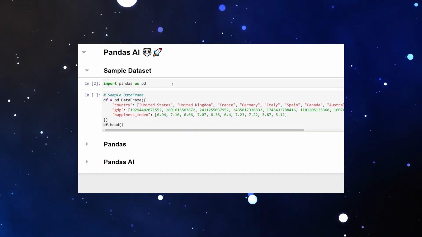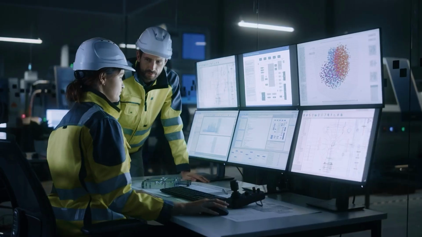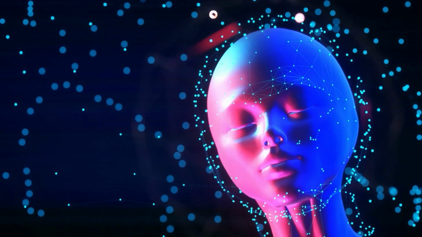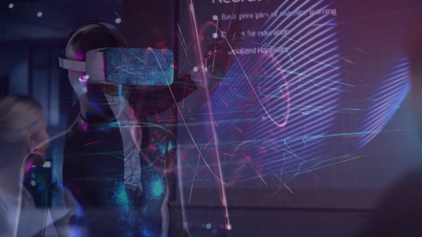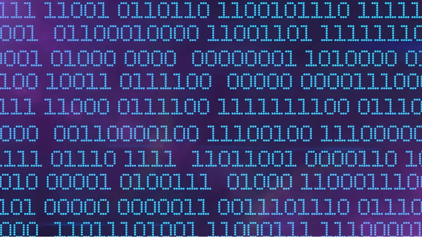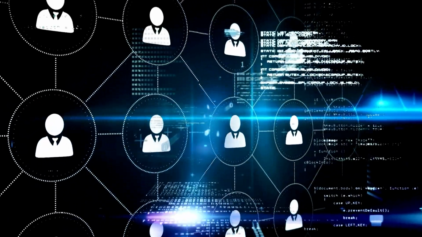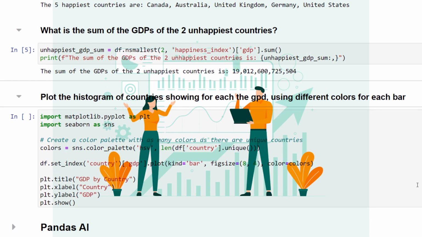Evaluating the performance of machine learning models is a crucial step in the data analysis workflow. With Pandas AI, model evaluation becomes a streamlined and efficient process. By providing a suite of functions specifically designed for model evaluation and comparison, Pandas AI simplifies the task at hand. Functions like plot confusion matrix and plot ROC curve allow you to assess the performance of your models with ease. These visual representations of evaluation metrics provide valuable insights into the effectiveness of your models, enabling you to make data-driven decisions with confidence. Pandas AI empowers you to unlock the full potential of your models and optimize your data analysis workflow.